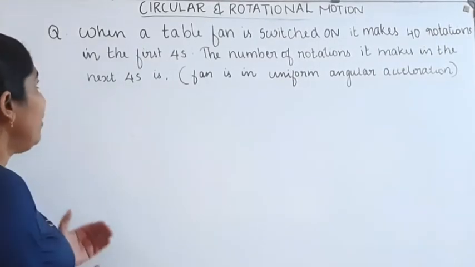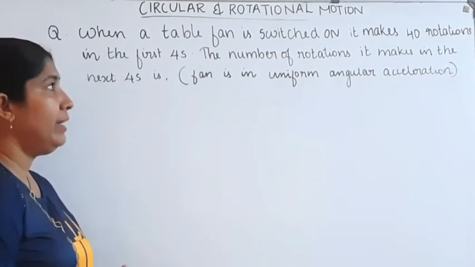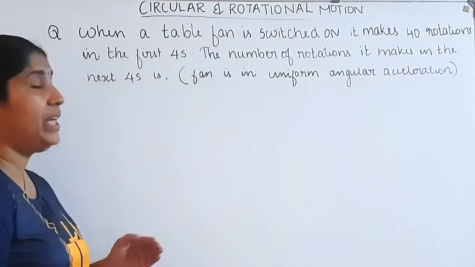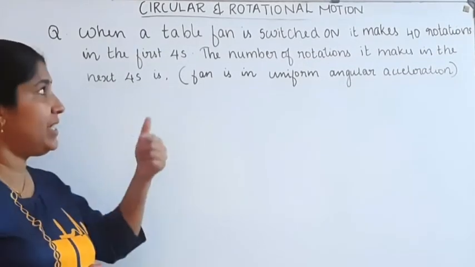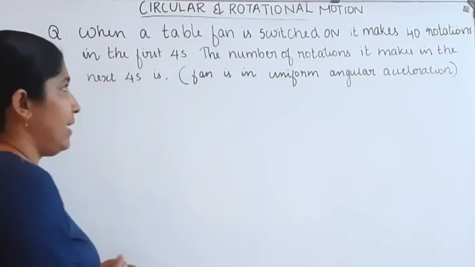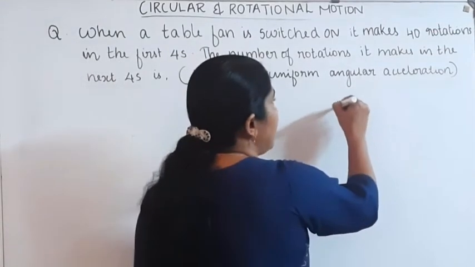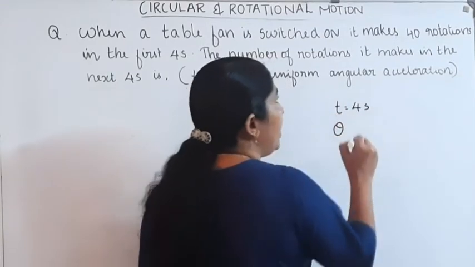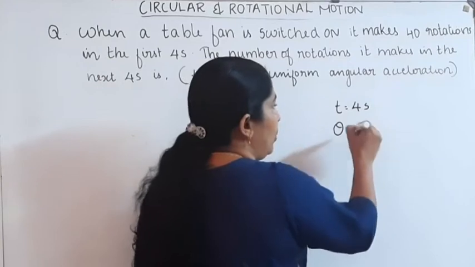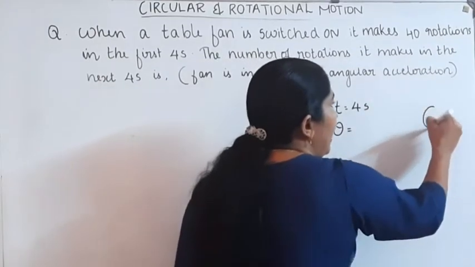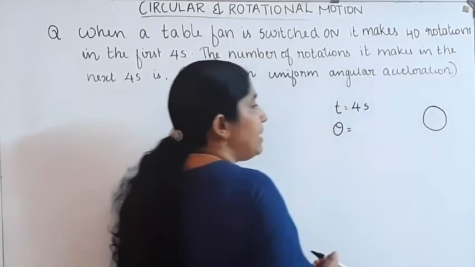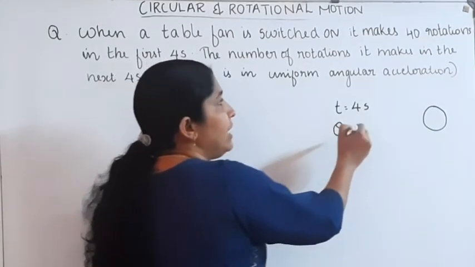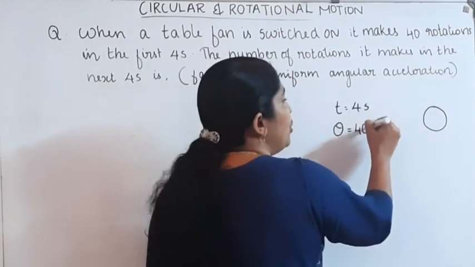Next question. When a table fan is switched on, it makes 40 rotations in the first 4 seconds. Time t is equal to 4 seconds. It makes 40 angular rotations. For completing one rotation, the angular displacement is theta equal to 2 pi. Then for 40 rotations, the angular displacement theta is equal to 40 into 2 pi.